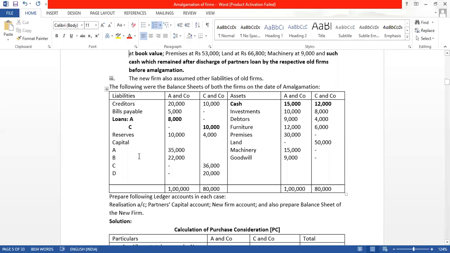So here liability, what we have? External liability, we have creditors, bills payable, other only two external liability. Loan is already paid, partners loan is paid from the cash balance what we have. Reserves will be distributed to the partners capital. So what we have creditors and we have bills payable. I copy both of them.